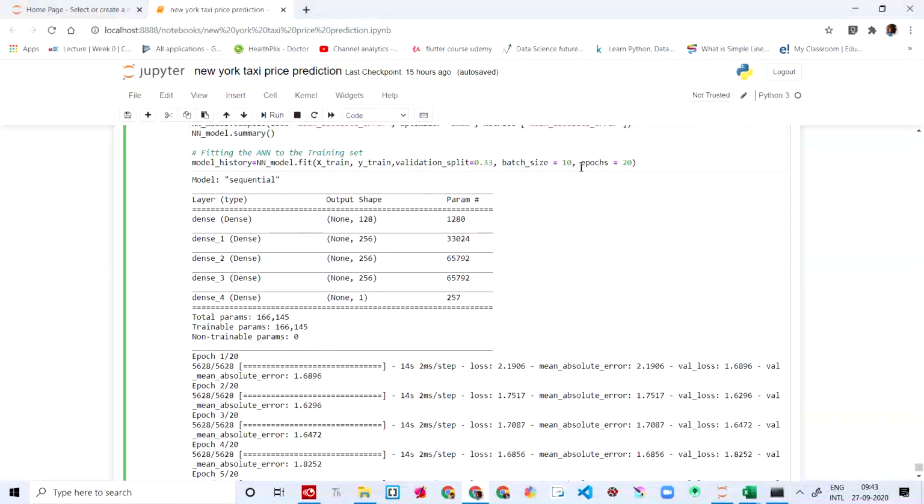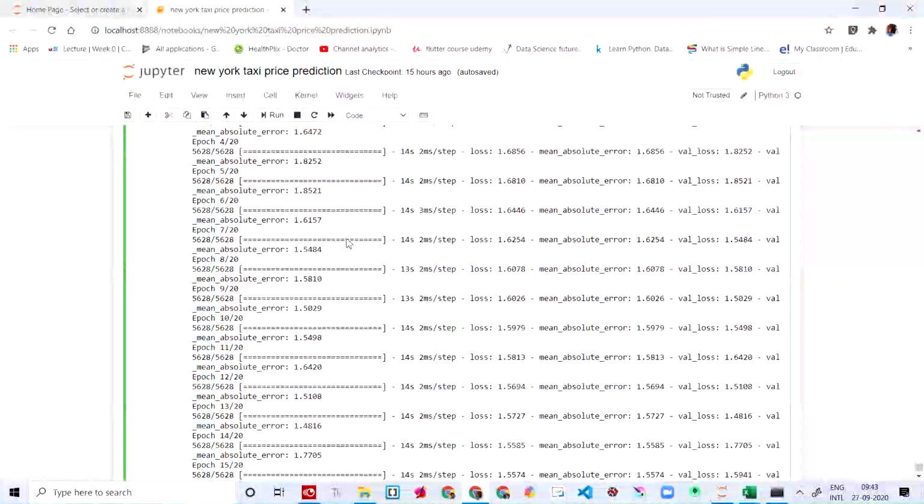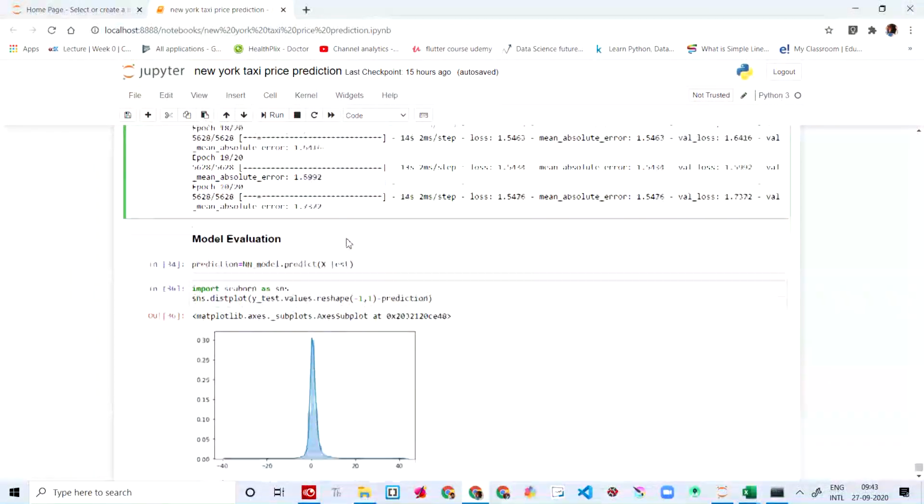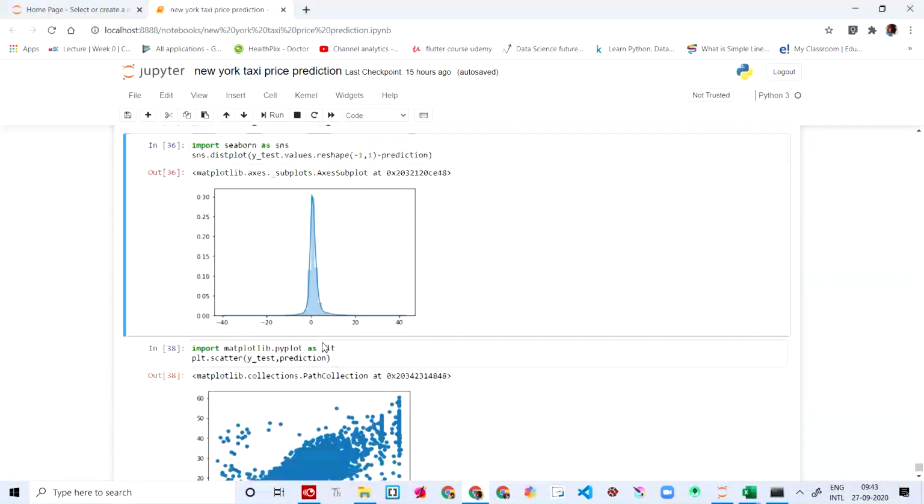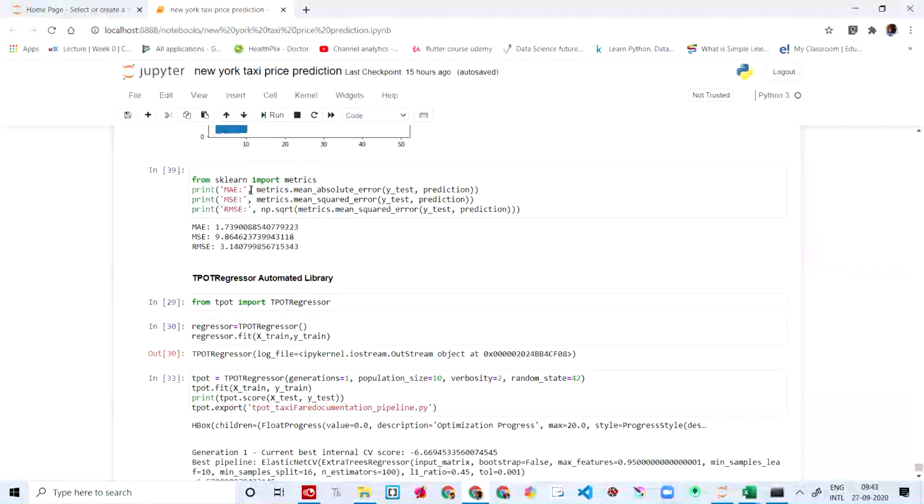And remember, the epoch is equal to 20. This is the main output, the value you get over here, and this is just the graphs regarding them. And here you go, you print the metrics: mean absolute error, mean squared error.